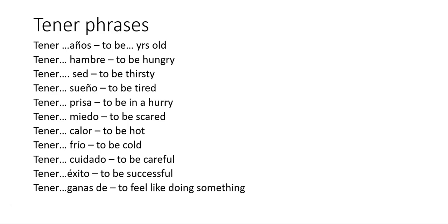Then we've got tener sueño, tener prisa, tener miedo, tener calor, tener frío, tener cuidado, tener éxito, tener ganas de. That's not quite to be, but it's related to have the desire to do something. Okay, so that's the different sorts of phrases. So in the next couple of pages, we're going to be doing some practice. First, we'll do a slightly less complex one using the present tense, and then the second practice will be using more complex tenses.